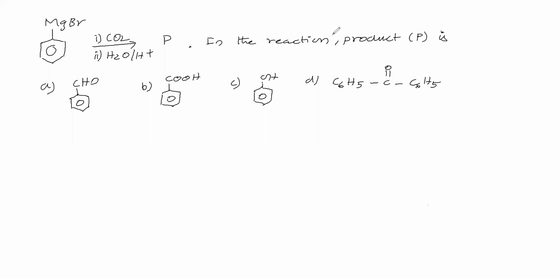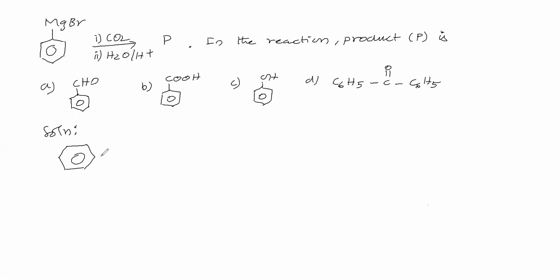Let us see a neat type of organic chemistry question. Let us read the question. Phenyl magnesium bromide reacts with carbon dioxide and water in acid to give P. In the reaction, product P is?